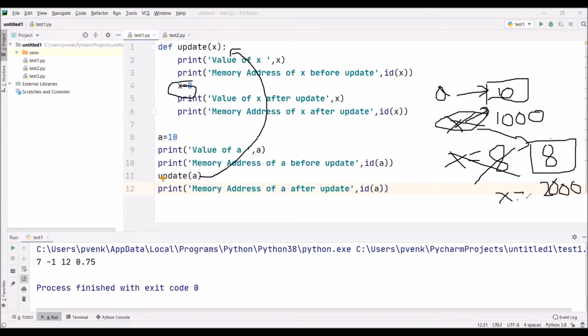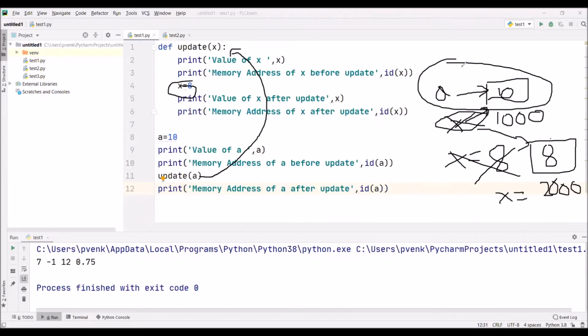So when we try to change the value of x from 10 to 8, the address of x is changed from 1000 to 2000. The value of a remains unaffected. So it is neither pass by value nor pass by reference.